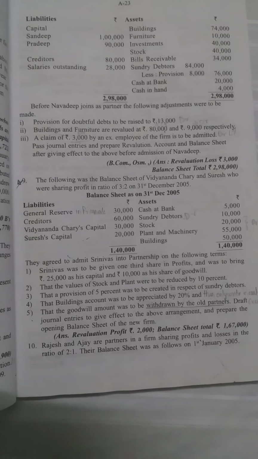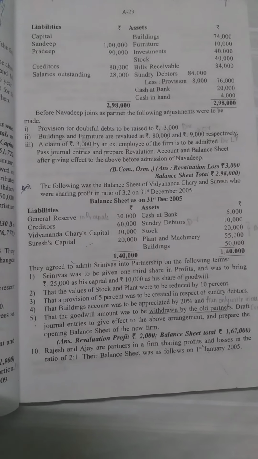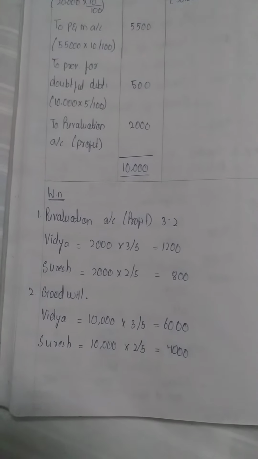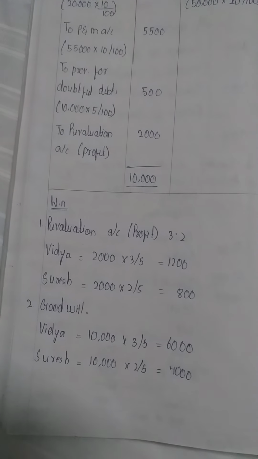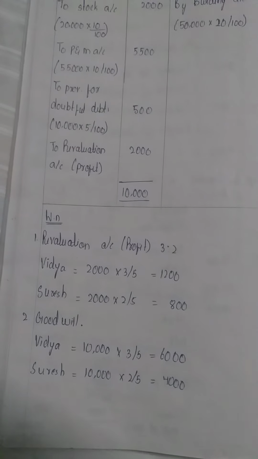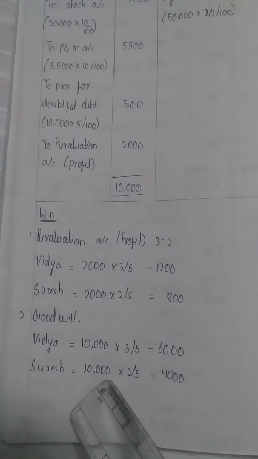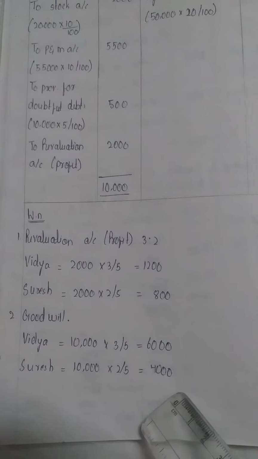Goodwill, then the amount was to be drawn by the goodwill. So 10,000 into 3 by 5, we have to do by the same ratio. And for Suresh also we have to do 10,000 into 2 by 5, 4,000.